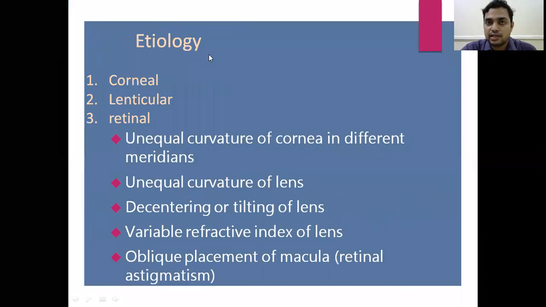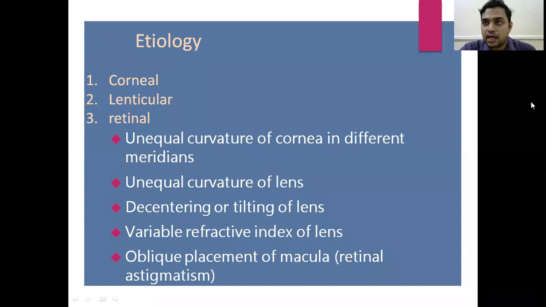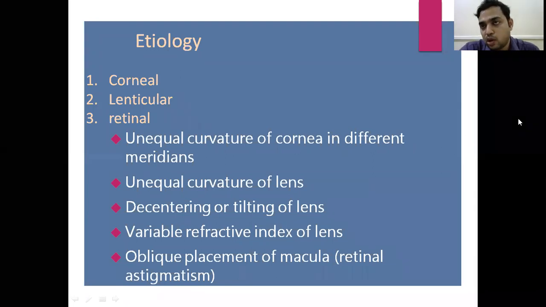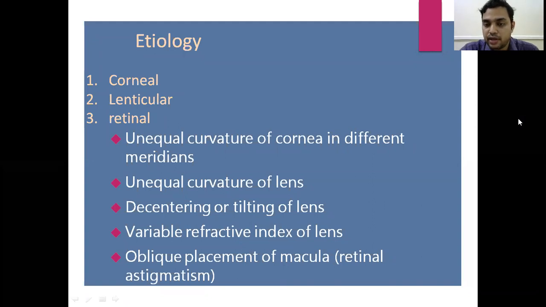So what is the etiology of astigmatism? There are three reasons: corneal pathology, lenticular pathology, and retinal pathology. Coming to the cornea, it is because of the unequal curvature of the cornea in different meridians. In myopia there is an increase in curvature and in hypermetropia a decrease in curvature. But in astigmatism, it is because of the unequal curvature of the cornea in different meridians. One meridian has a different curvature compared to the other meridian. So because of the unequal curvature of the cornea, astigmatism occurs.